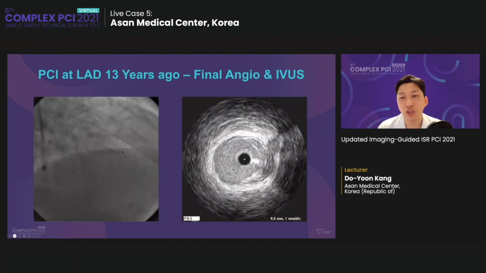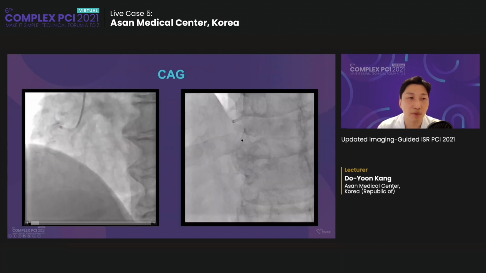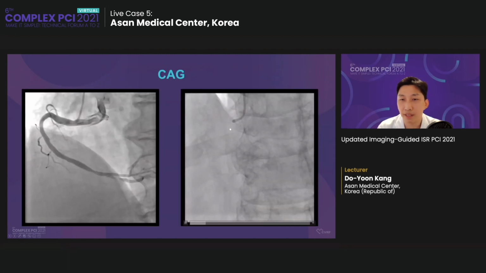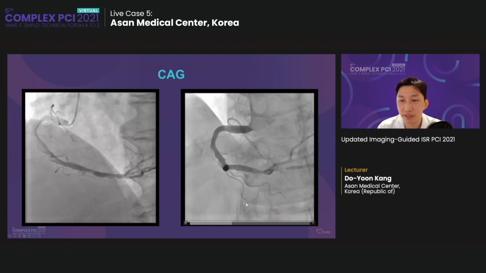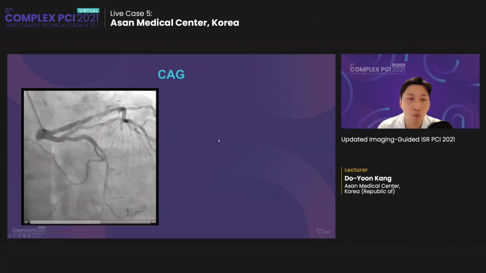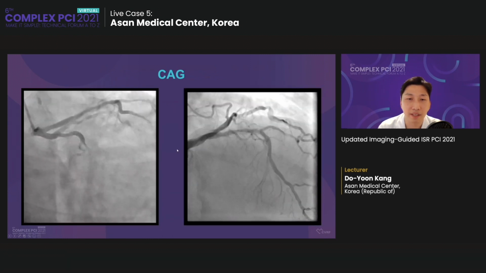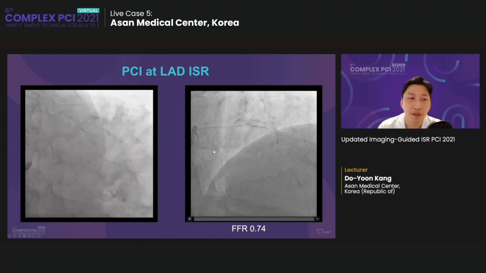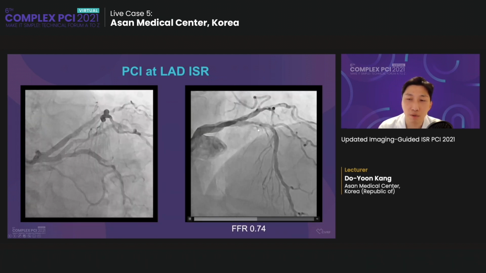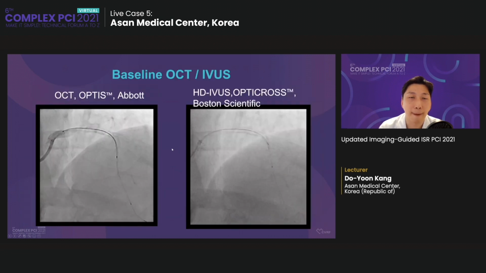And the EKG and chest X-ray echo was normal, and we checked the coronary angiography, and there was PDA stenosis here. And there was intermittent disease in the OM and diffuse ISR in the LAD. We checked the FFR for LAD, 0.74, significantly low. We decided to perform PCI at LAD ISR.